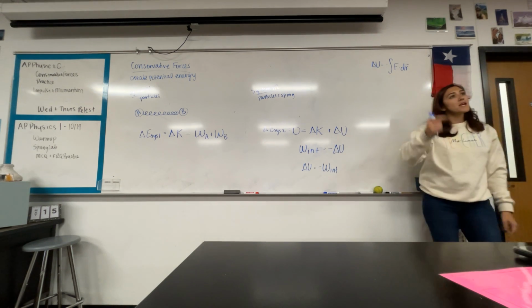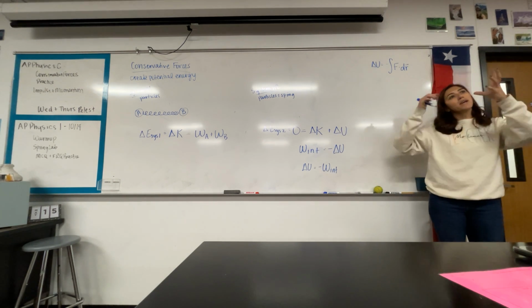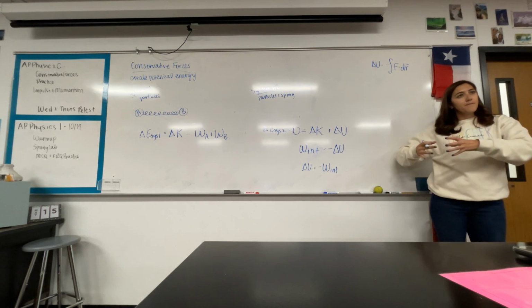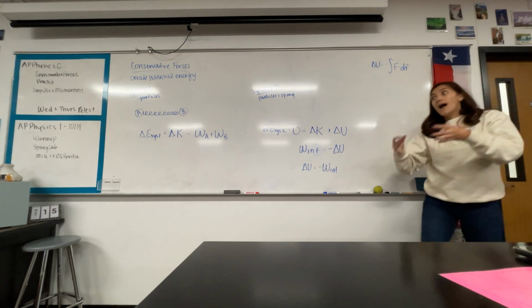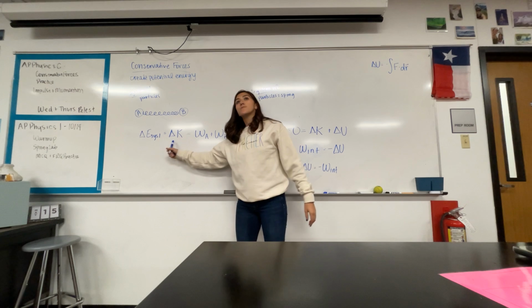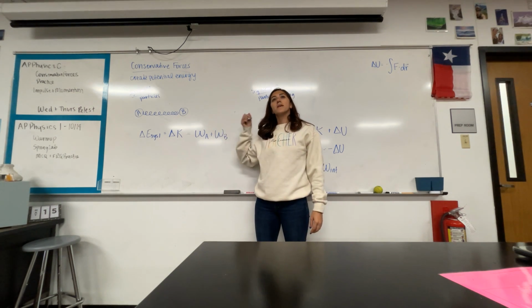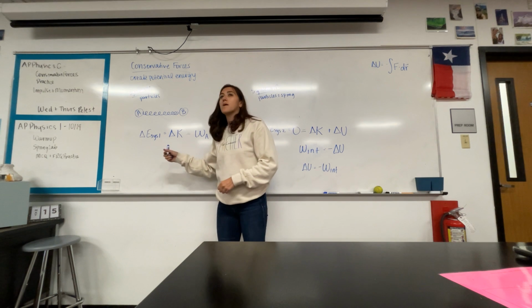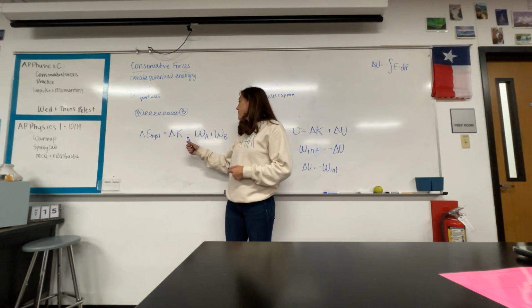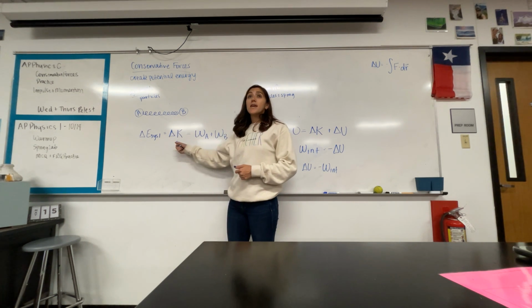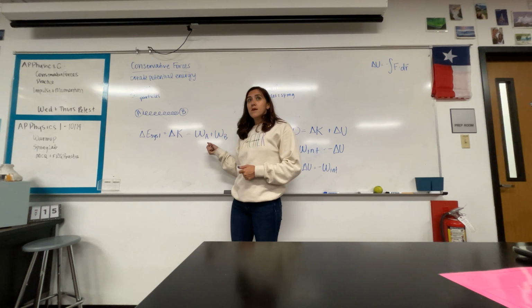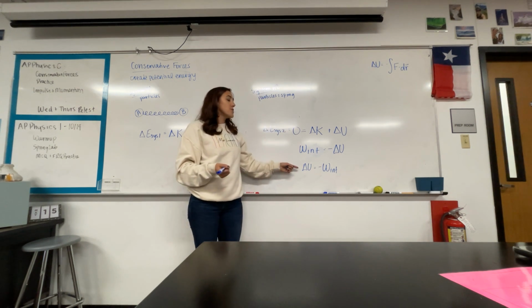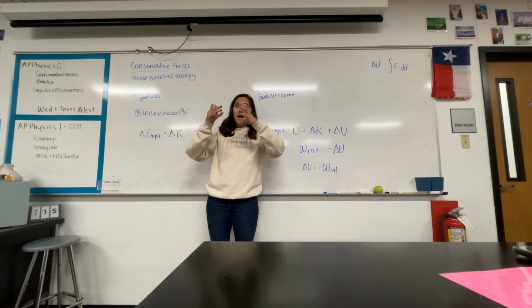A change in potential energy is negative work internally done to the system, whereas a change in kinetic energy was positive work. Does everybody see that? This is one of those things I want you to get before we go talk about path dependent versus independent. Change in kinetic energy is positive work. Change in potential energy is negative work inside of the system.